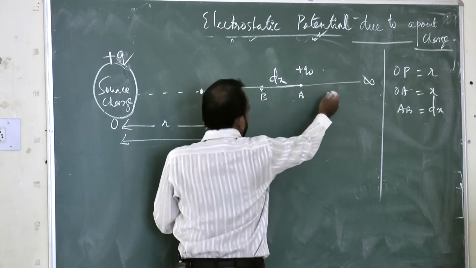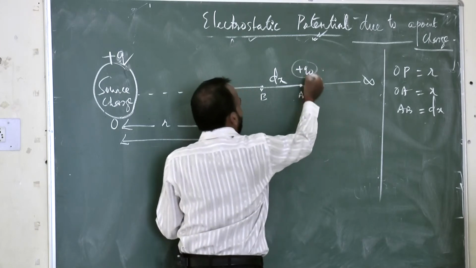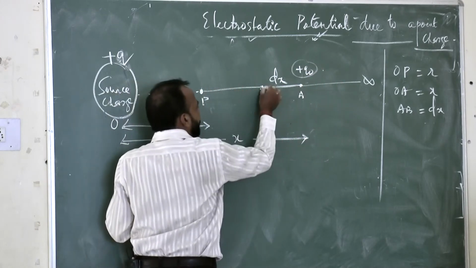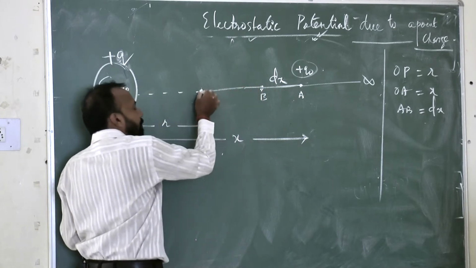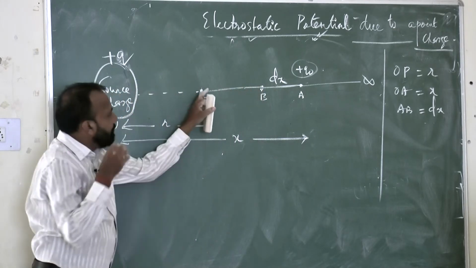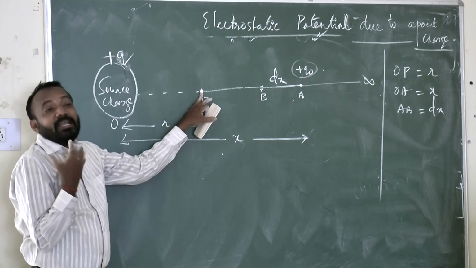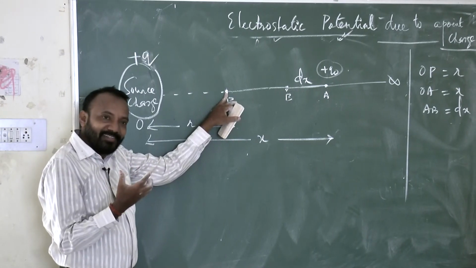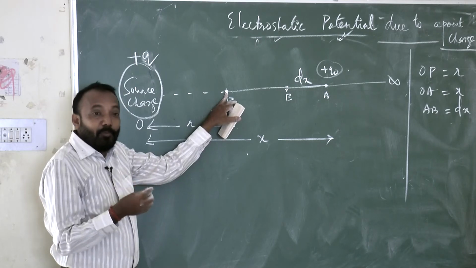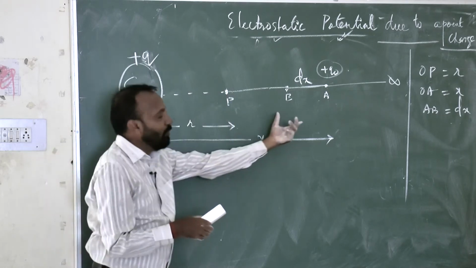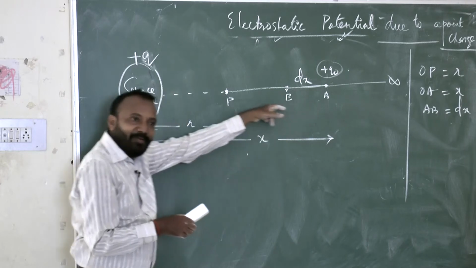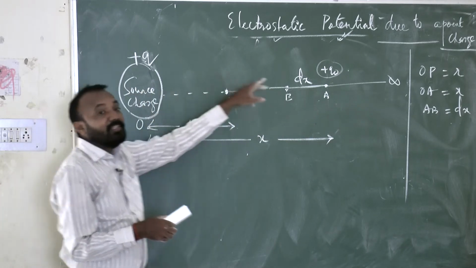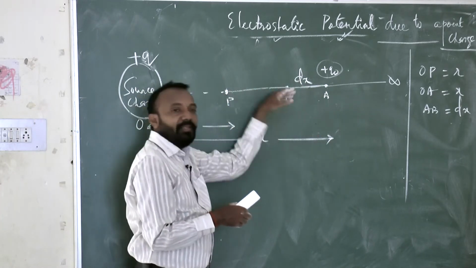So whenever the test charge q naught is brought from A to B, B to C, and so on up to the P position, at the P position this test charge will experience the electrostatic force. Oppositely, with respect to it, work done takes place to bring the charge from infinity to A, then to B, then to P.